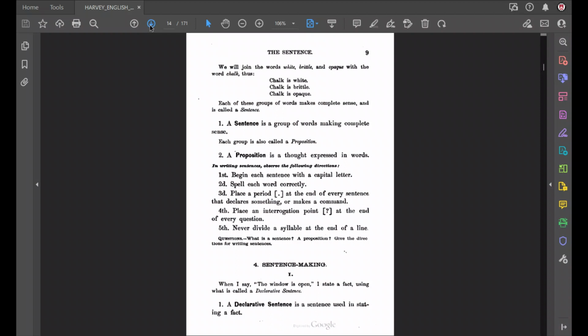Let's get that in our notes. A sentence is a group of words making complete sense. That's what a sentence is.